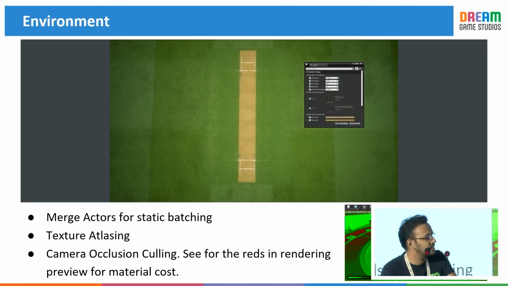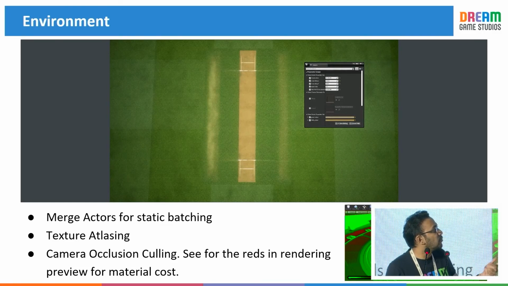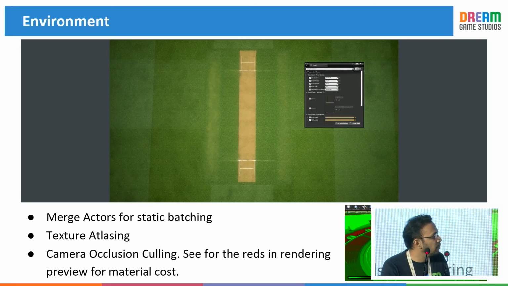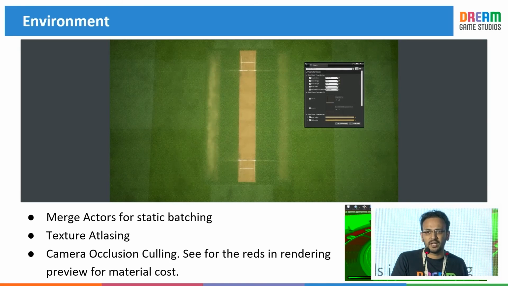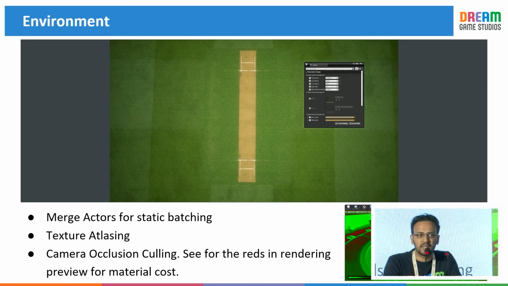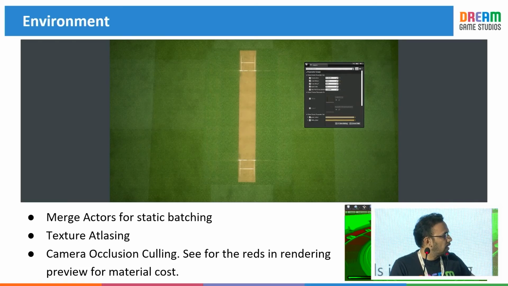Here you will see this is our ground mesh where I get options to change the color of grass, the color of the pitch. I can change the number of pitches or the pattern of the grass without changing the mesh or the parent material. We are using a single mesh, a single set of PBR textures, and one parent material for the ground. We followed the same method for the rest of the common assets.